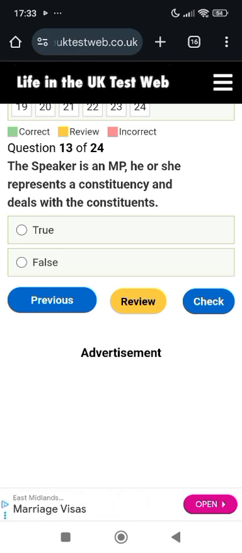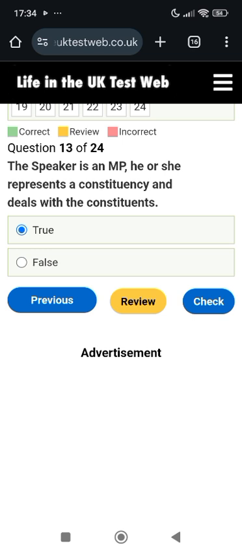The Speaker is an MP. He or she represents a constituency and deals with the constituents. Is it true or false? So this is true. Yes. The Speaker, exactly, is just looking after the area for which he was selected as a member of parliament.